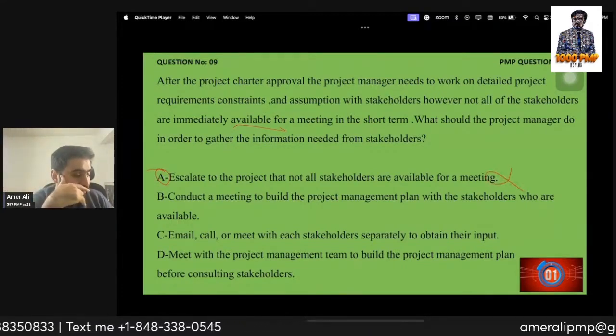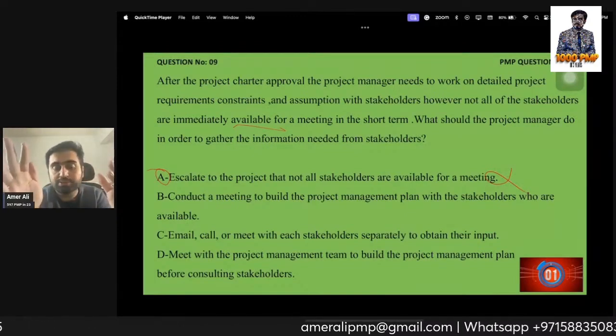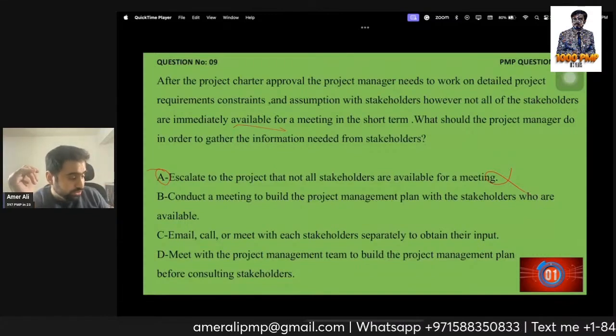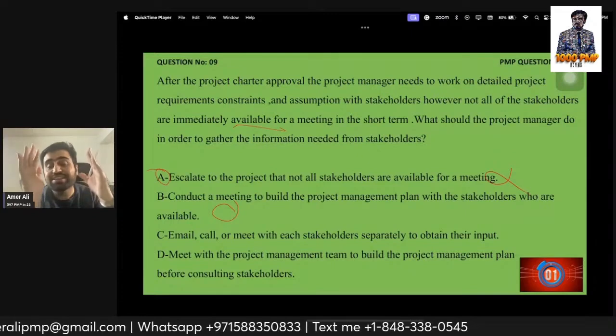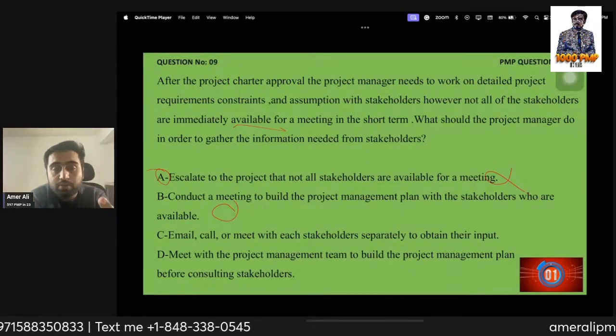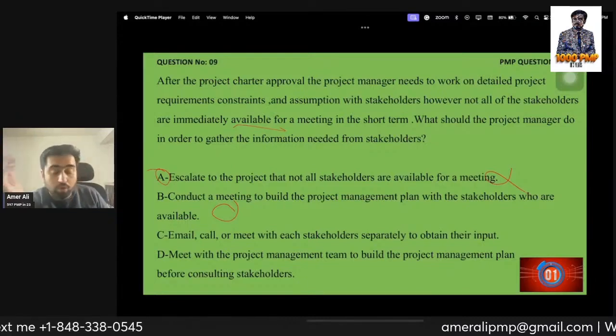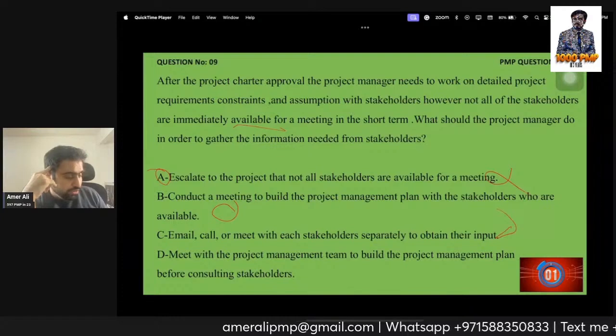Conduct a meeting to build a plan with those who are available. Yeah, that's a good option. That's a really good option. So I'm going to hold that option for now. Email, call, or meet to obtain that. Now this is something that is my responsibility. I need to get the information from them. So I'm going to hold that option. Meet the team, no, that is not the option.